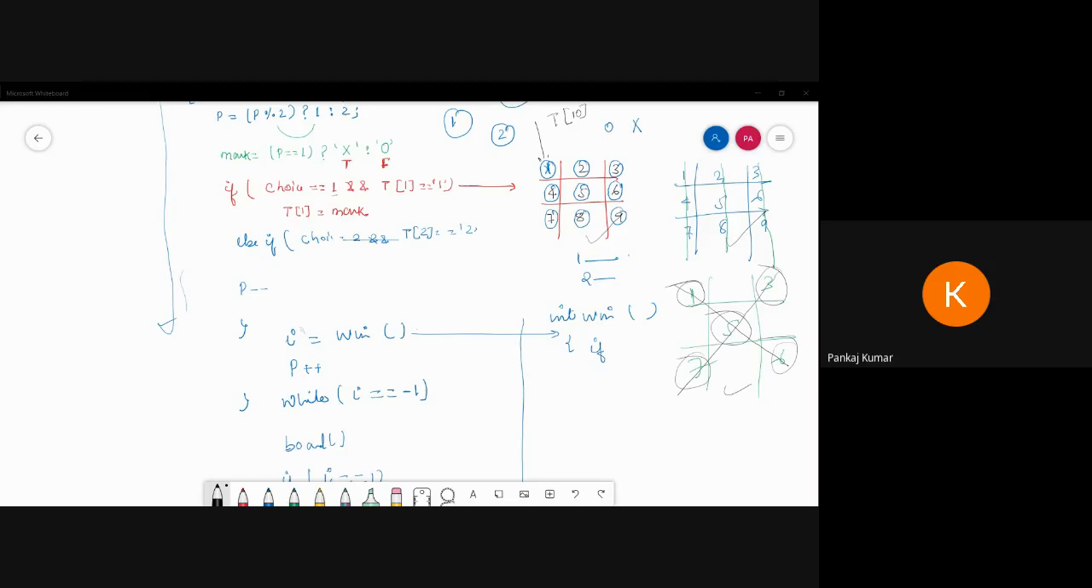Then we can go for Prolog programming also. The Prolog programming we are going to discuss also.